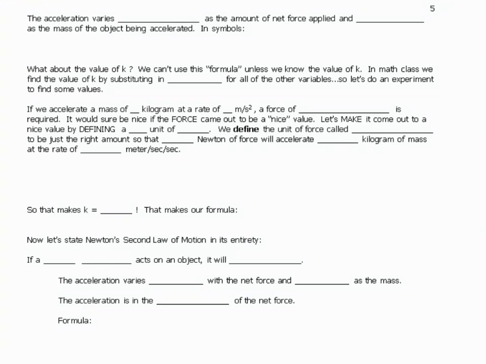So the acceleration varies directly as the amount of net force applied. Net force increases, acceleration increases. That's a direct relationship, direct variation. And the acceleration varies inversely as the mass of the object.